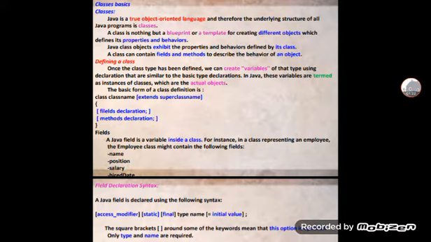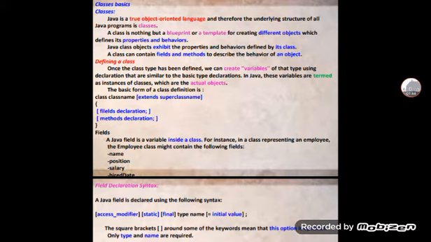A class is nothing but a blueprint or a template for creating different objects, which define their properties and behavior.